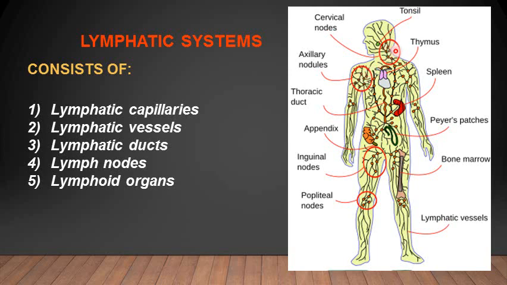In the neck, there are very well defined cervical lymph nodes, and all of these are draining the lymph into the systemic circulation through the lymphatic vessels and lymphatic ducts.